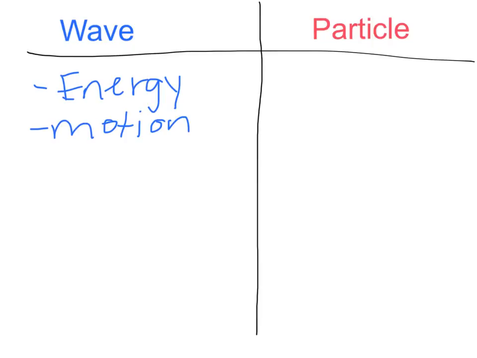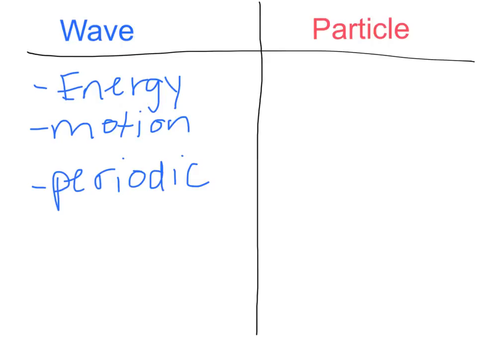Another key feature of waves is that they're periodic in nature, which means that there's some sort of oscillation going on. For example, in a sound wave, pressure oscillates, meaning that it changes between one value and another. The same goes for a light wave, which is an oscillation in magnetic and electric fields.